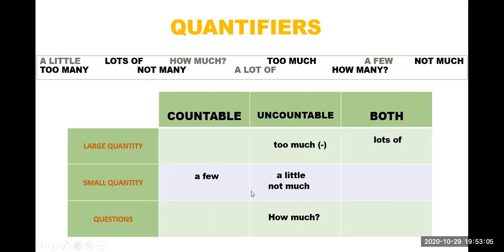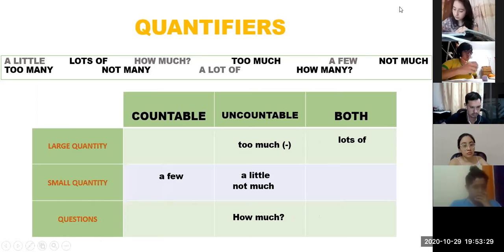We use not much for a small quantity. Significa que no hay mucho de algo. For example, there is not much coffee. No hay mucho café. Okay, good. Let's go with the next one.